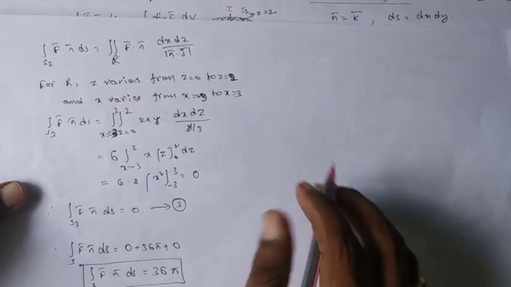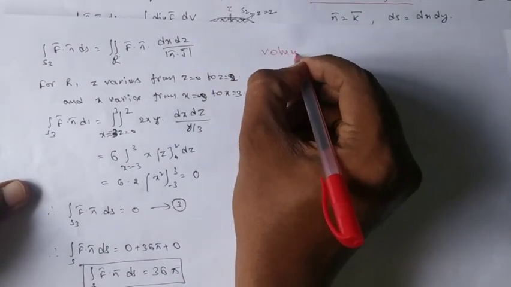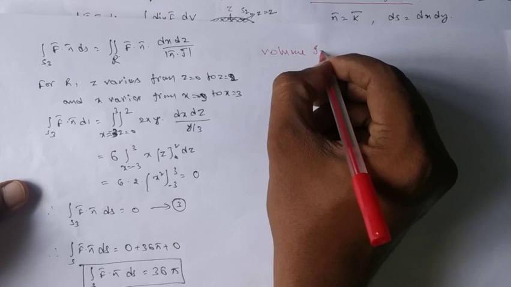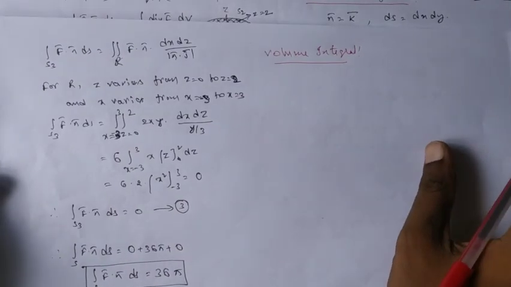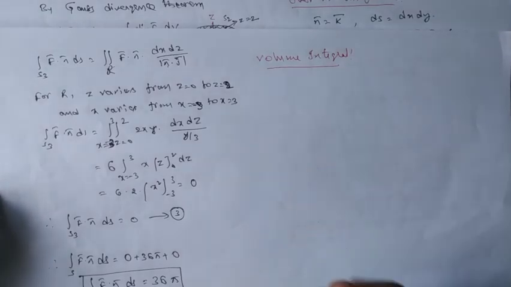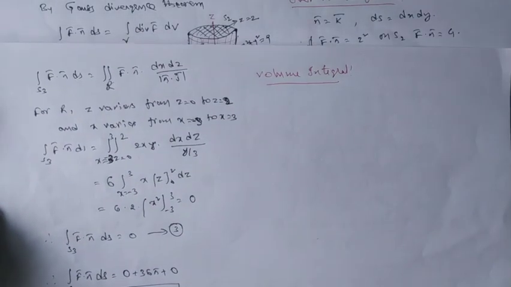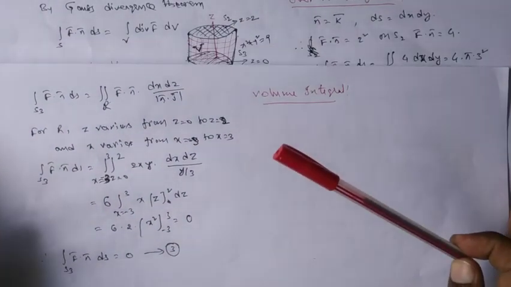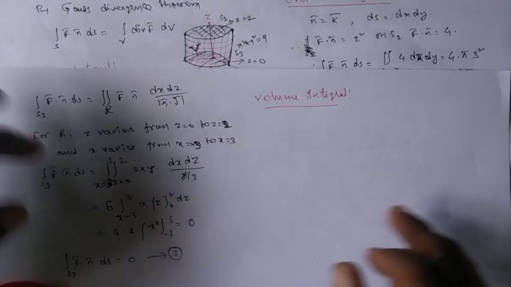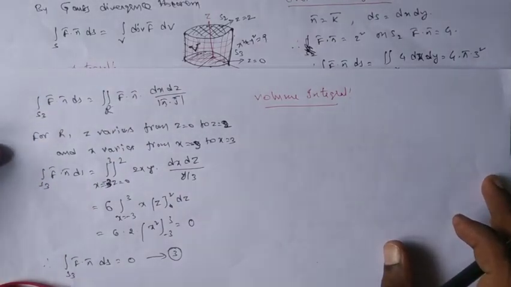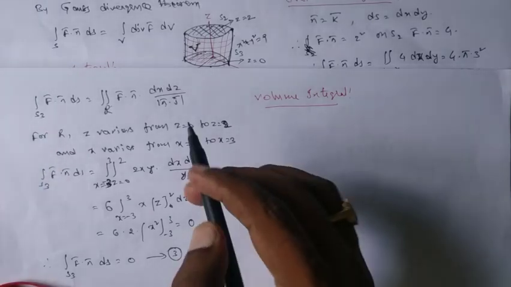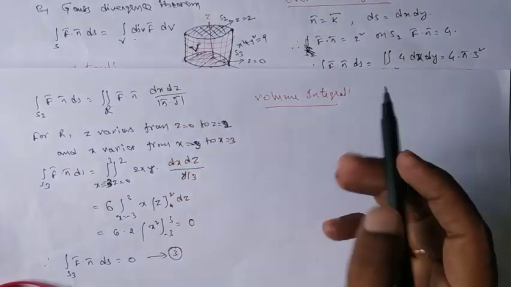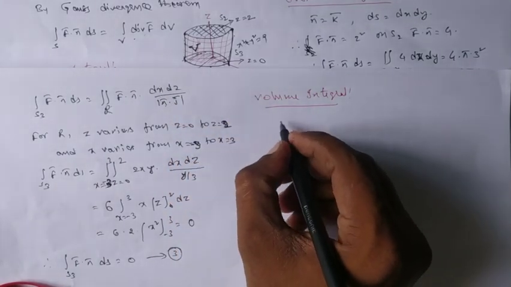So I am just taking here the volume integral. So let us try to evaluate this volume integration. Once you observe that, what is the volume here? The picture once you see, it is like this. This volume is bounded by x square plus y square equal to 9, z equal to 0 to z equal to 2. So that I can evaluate it easily. Before doing that, what type of integration should I take? It is div f bar. So I just try to write what div f bar is.